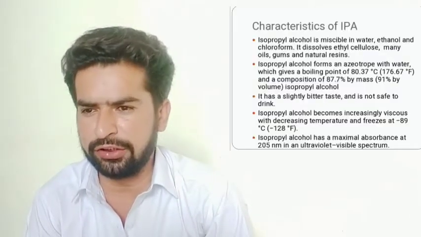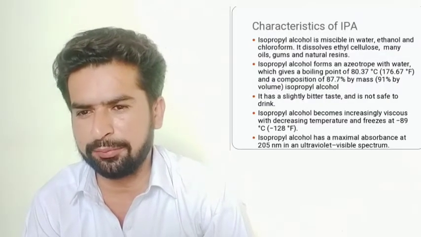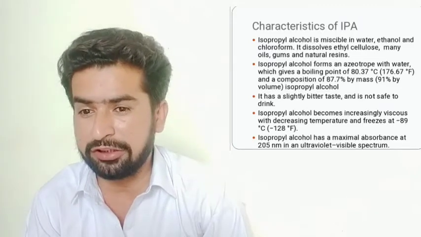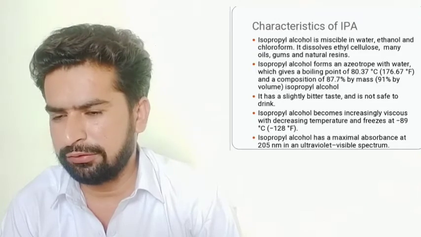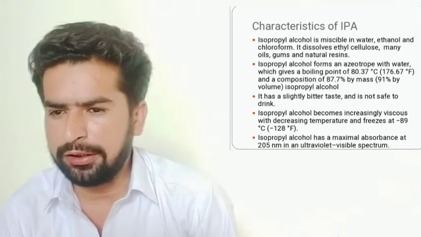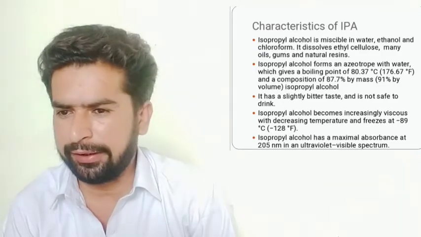It has a slightly bitter taste and it is not safe to drink. Isopropyl alcohol becomes increasingly viscous with decreasing temperature and freezes at minus 89 degrees Celsius. Isopropyl alcohol has a maximal absorbance at 205 nanometers in the ultraviolet-visible spectrum. There are some other properties of IPA.